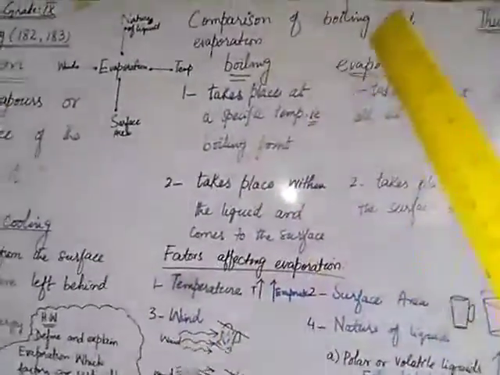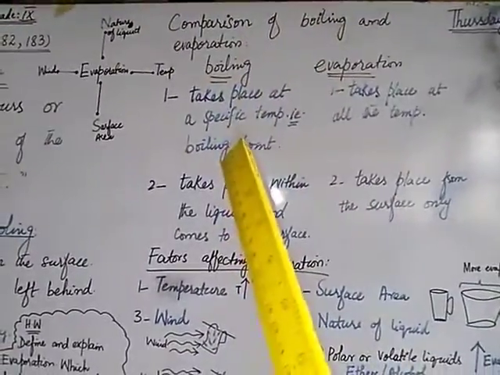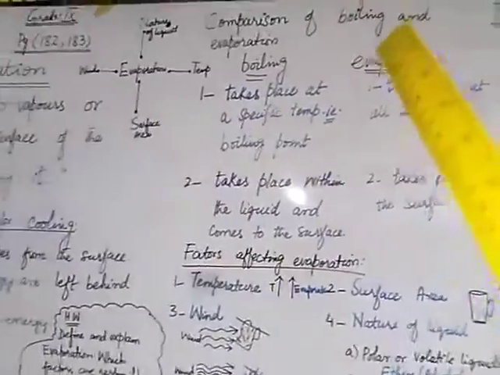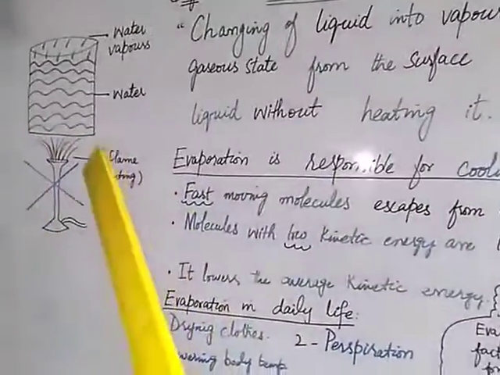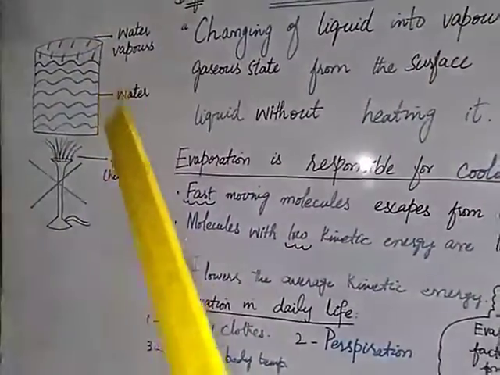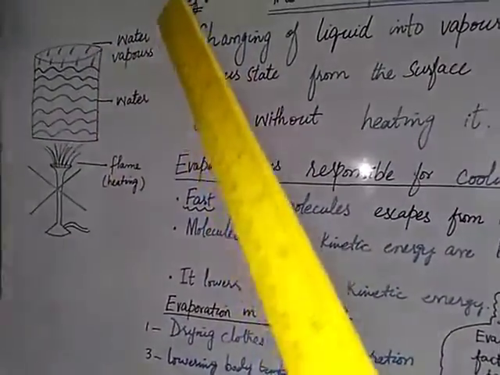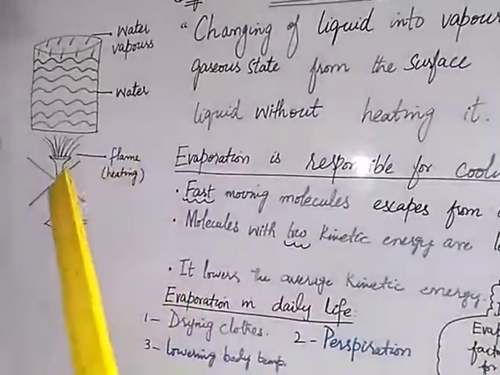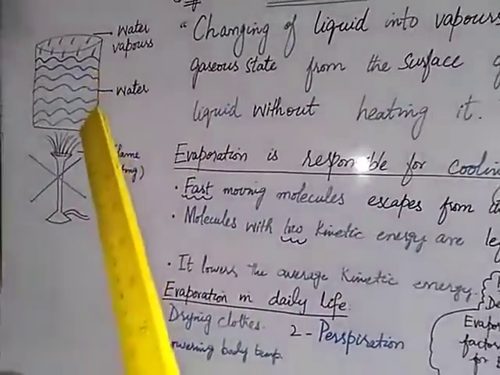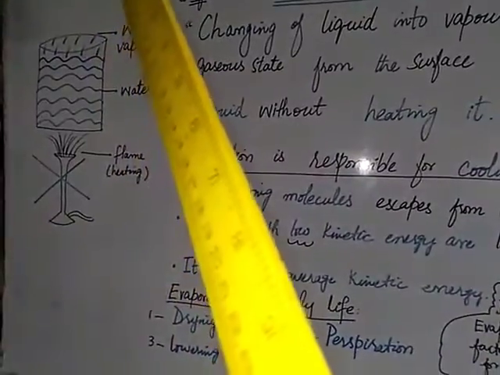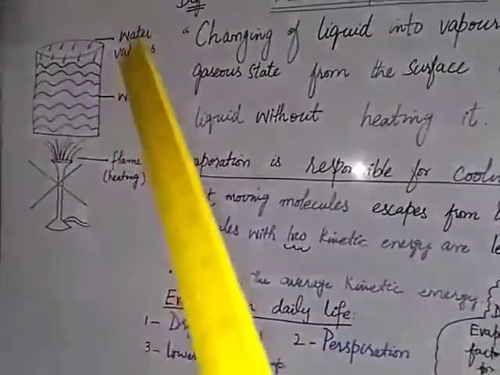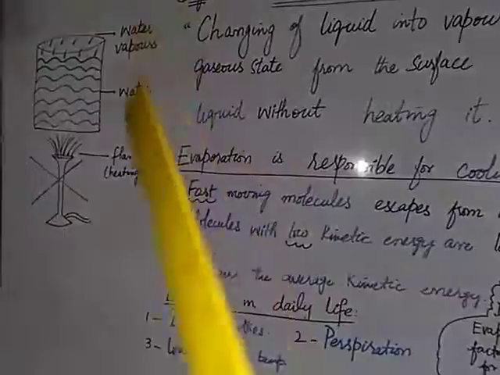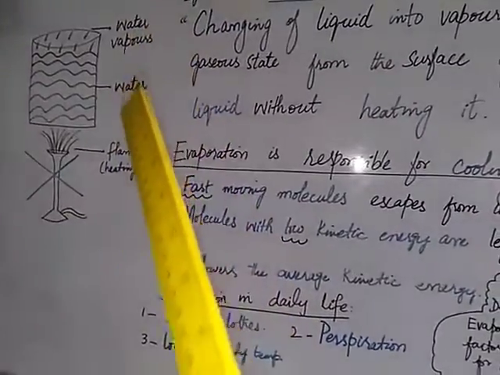Now what is the difference between boiling and evaporation? Always remember that for boiling, we need this heating effect. When we heat a liquid and a liquid is changed into vapors or the gaseous state, then the process is known as boiling. And when we are not going to heat the liquid, the evaporation occurs and the process is known as only evaporation. Then it is not said to be boiling.